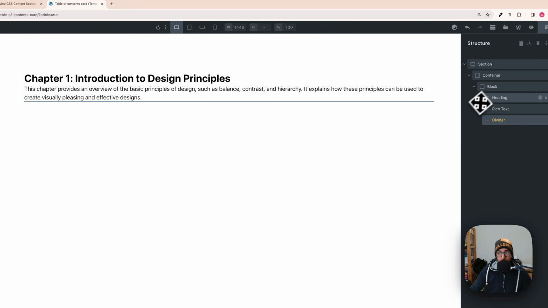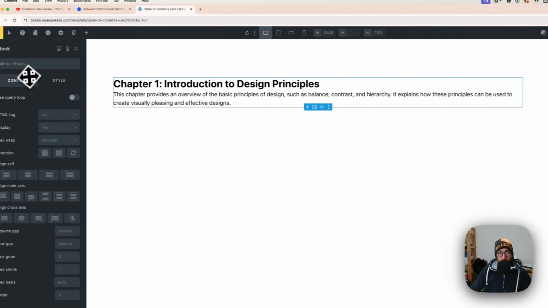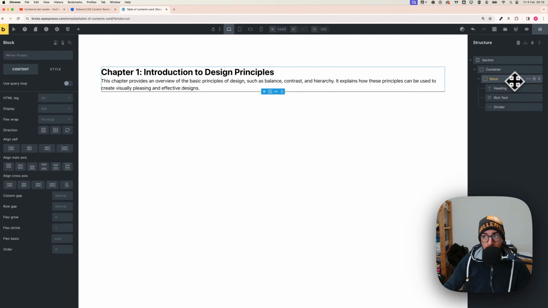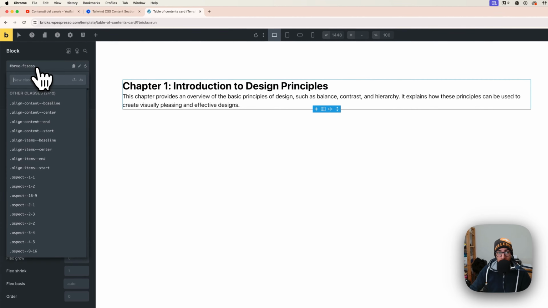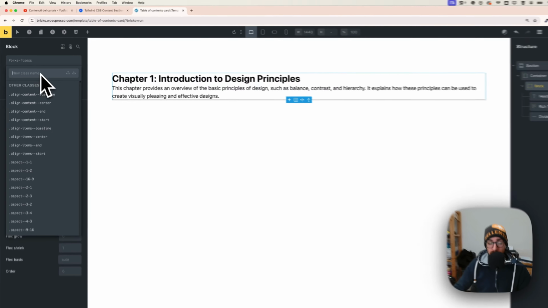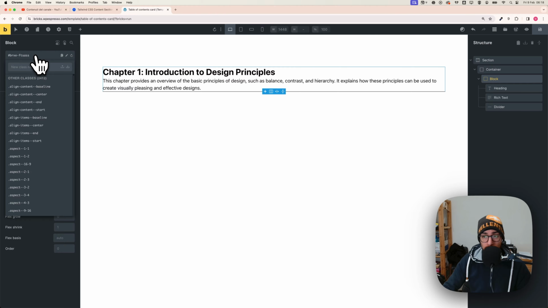Great. With the block selected, I want to call it with another name. You can click BAM if you're using AutomaticCSS, or you can add the class manually by typing here, adding the name and just pressing enter, and it will save it.